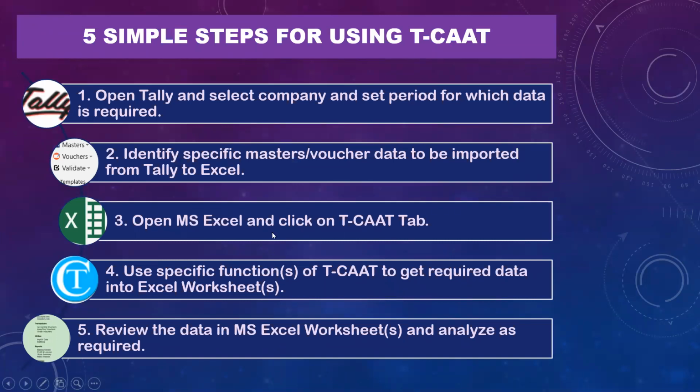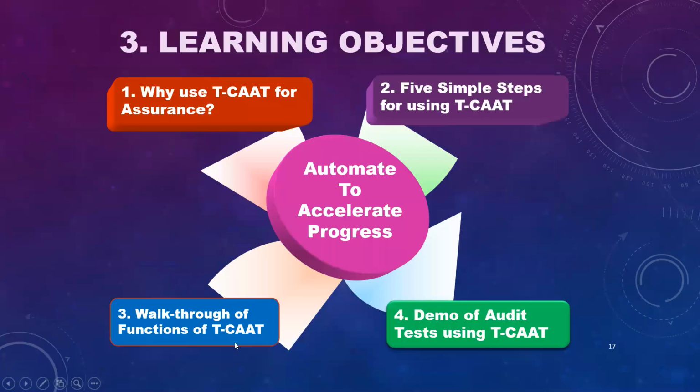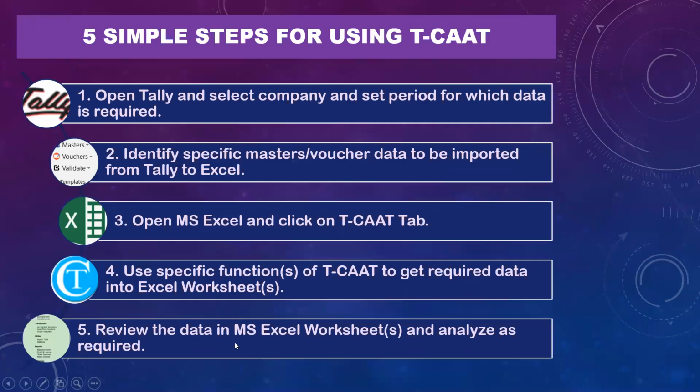Then open MS Excel and click on the TCAT tab, and then use the specific function of TCAT to get the required data into Excel worksheet. Review the data in MS Excel and analyze whether the data is as per your requirements. Now let me just do a quick walkthrough so that you get an idea. So I'll do a quick walkthrough of this 5 steps so that you get a perspective of how to use TCAT.